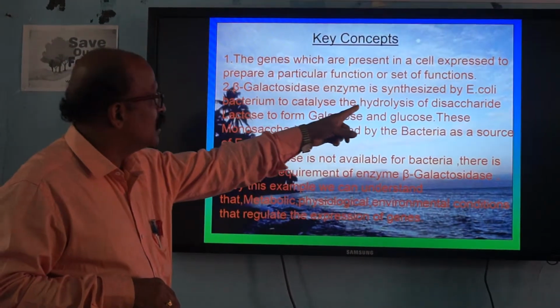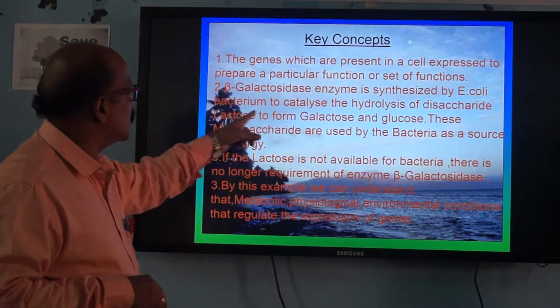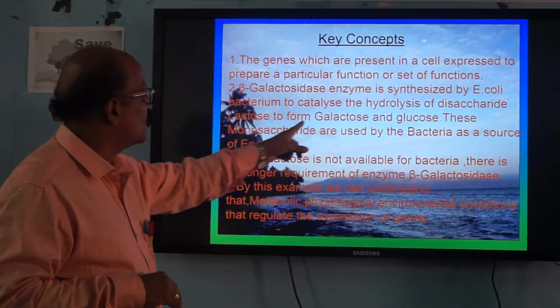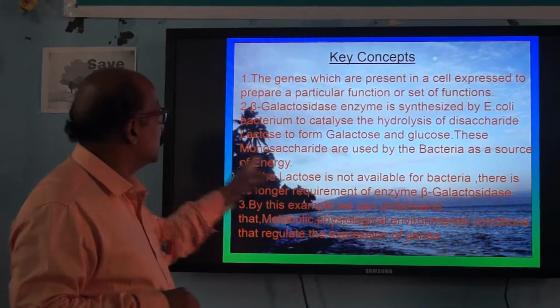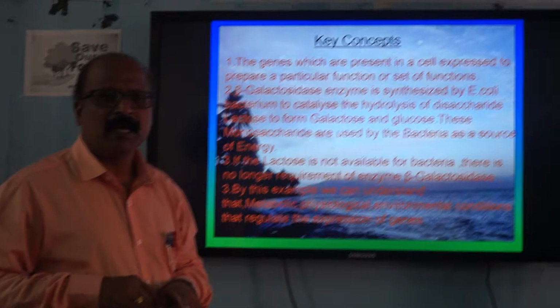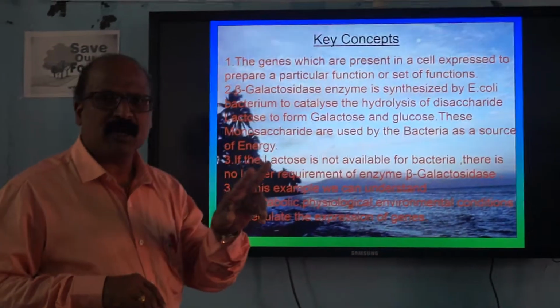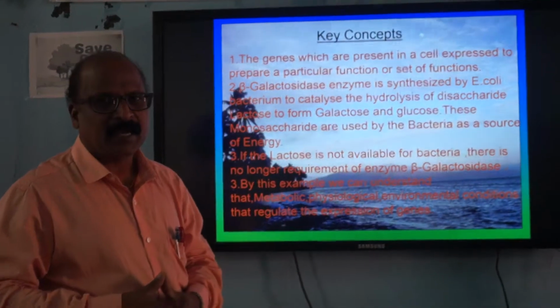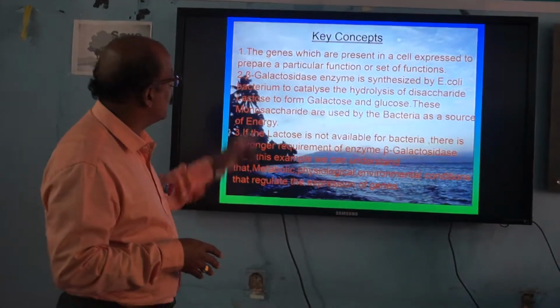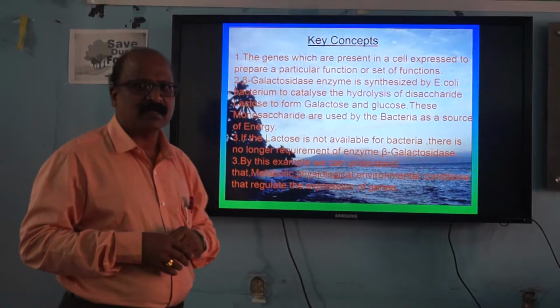Beta-galactosidase enzyme is synthesized by the E. coli bacterium to catalyze the hydrolysis of disaccharide lactose to form galactose and glucose. These monosaccharides are used by the bacteria as a source of energy. As I already told you, these two monosaccharides are utilized for metabolic activities, and at the same time a sufficient amount of energy is produced. That is the main purpose of this beta-galactosidase enzyme.